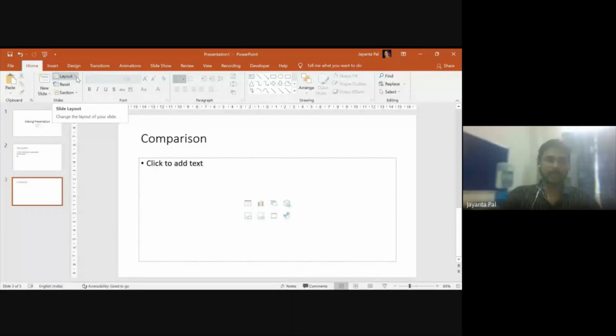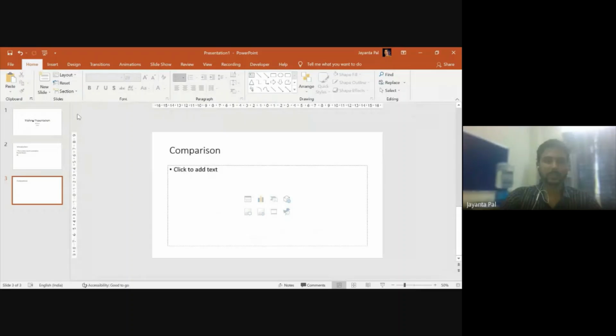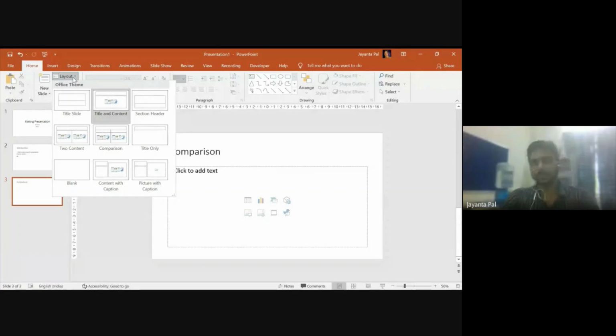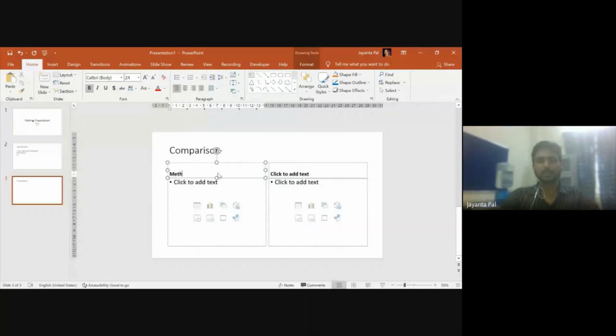So here, just right of the new slide button, we have a layout button also. So you can choose the different layout you want for this particular slide. Like see here, you can see this is the one which is meant for comparison. If you choose this one, the layout will change. So maybe you want to compare method one with method two.